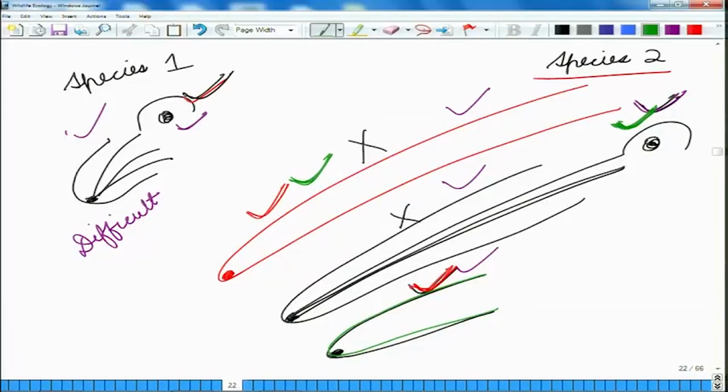So, in this situation, the longer beak of the bird will also result in more evolution in the flowers. So, this is an example of co-evolution.